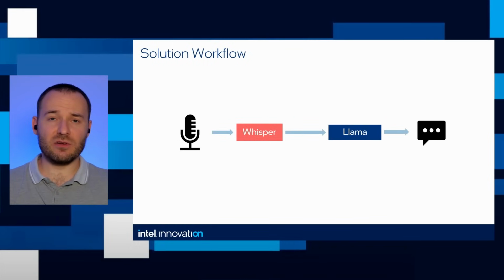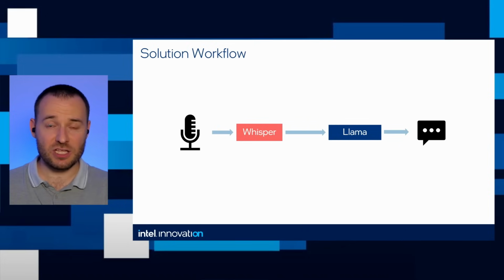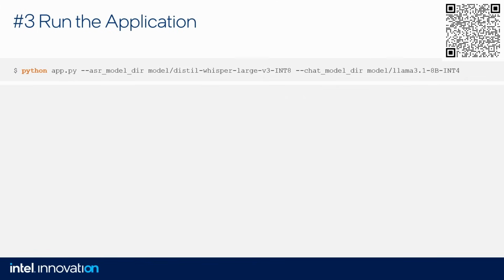Okay, so let's look at the solution workflow again. We have a Whisper model, we have a Llama model. So we start with the voice, then we use Whisper for transcription, then we use this transcription to converse with the chatbot. And at the end, we have the answer from the chatbot, or we have the summary. Let's look at how it looks in code.